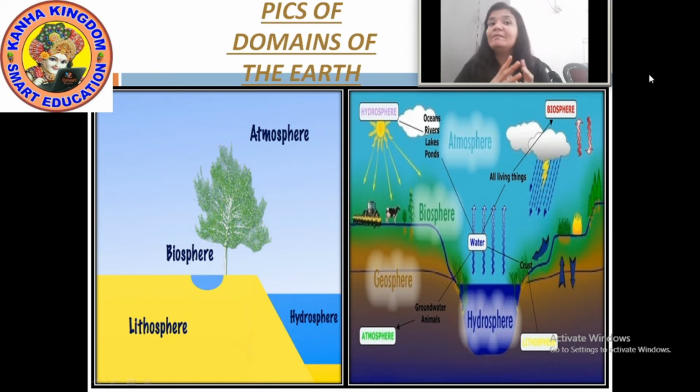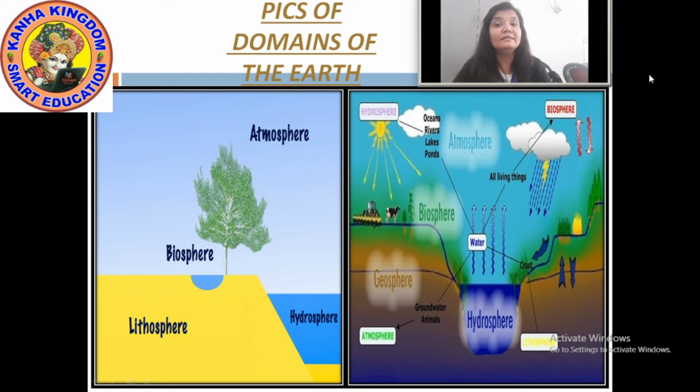We are seeing that biosphere consists of the plant life also and animal life also. And lithosphere, without water, lithosphere is also not possible because of underground water. And because of hydrosphere, lithosphere exists. So these are the domains of the earth.